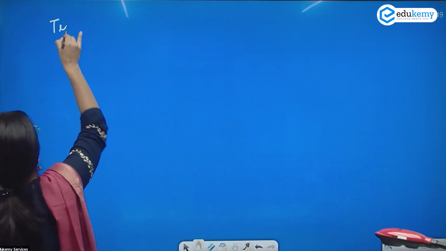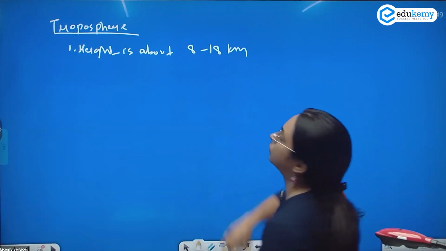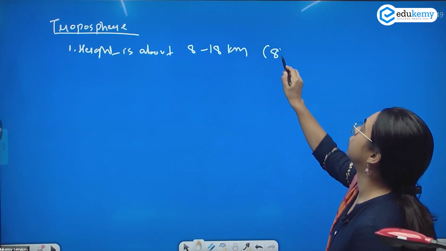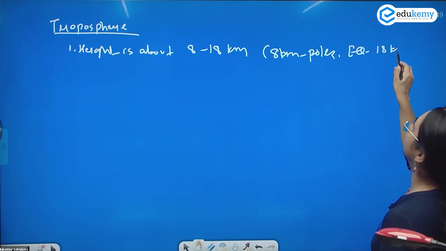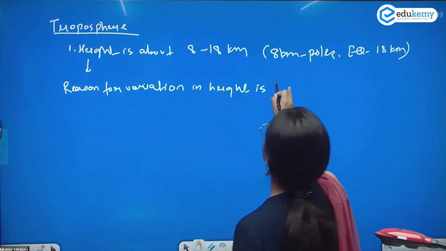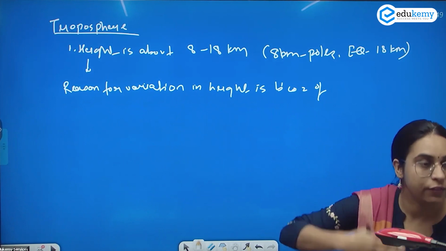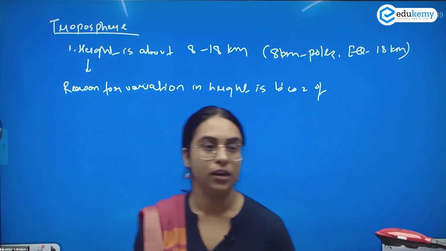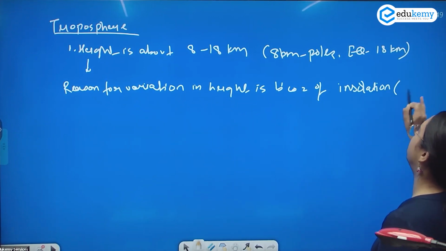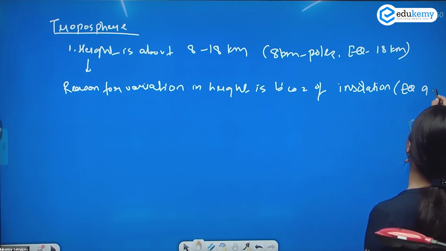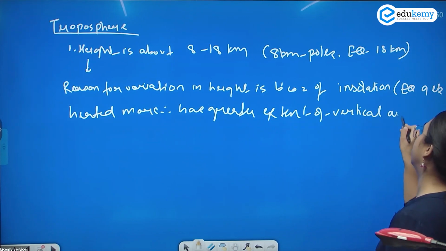Write about the troposphere. The height is about 8 to 18 kilometers: 8 kilometers at the poles, whereas at the equator the height is more, around 18 kilometers. The reason for the variation in height is the insolation and the vertical air currents. For example, you can write: the equator gets heated more and therefore has a greater extent of vertical air currents.